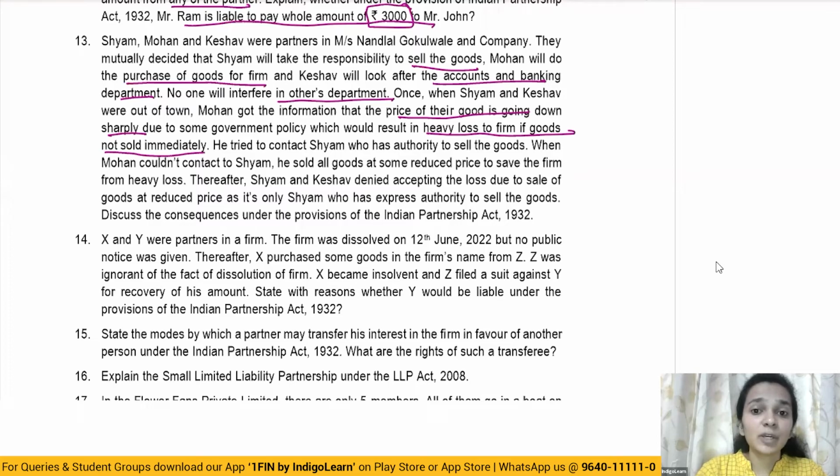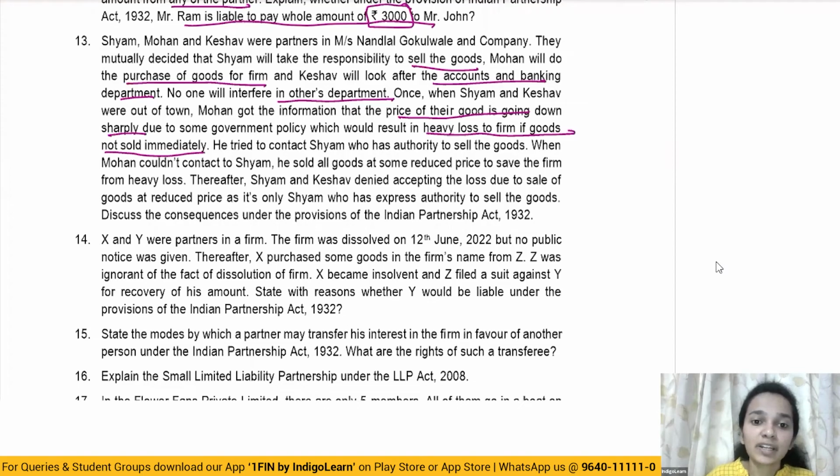However, one fine day when Shyam and Keshav were not in the town, Mohan gets information that the price of the goods which the firm is dealing in is going down drastically, and if they do not sell the goods right now, the firm will have to face heavy losses. So the goods have to be sold immediately. He tried to contact Shyam, who has the authority to sell the goods. When Mohan could not contact Shyam, he sold all the goods at some reduced price to save the firm from heavy loss.